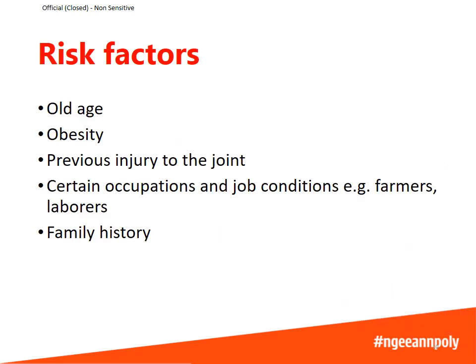Let's take a look at the risk factors for osteoarthritis. Old age is a risk factor because as we age, the cartilage becomes more susceptible to degeneration. Obesity is another risk factor because the heavy body weight would put a lot of pressure on the joints. Previous injury to the joint would also cause osteoarthritis. Certain occupations and job conditions which involve repetitive movements of the joints would also increase the risk, for example, farmers and laborers. And finally, family history also increases the risk of developing osteoarthritis.